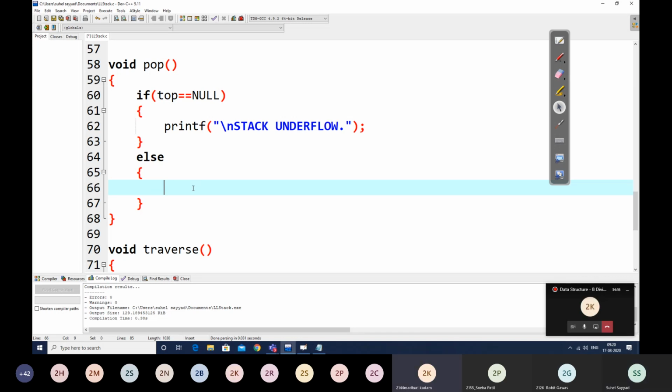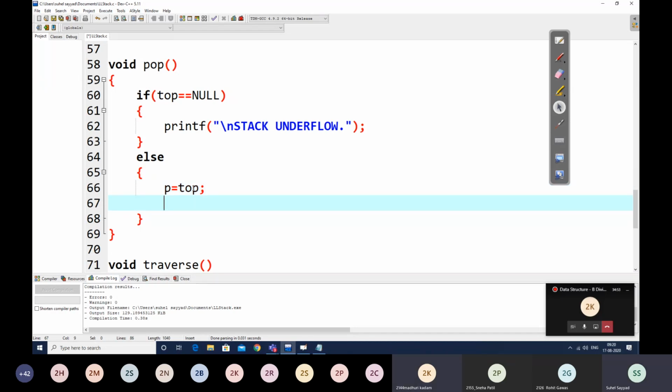P is equal to top. Top is equal to top next. Printf deleted stack is percent d, p data, free p. One at a time. So what is the first statement that you wish to execute? P is equal to top. So you wish to delete the first node. That's why the first node, which is nothing but top, you are now labeling as P, correct? Then what next? Top is equal to top next.